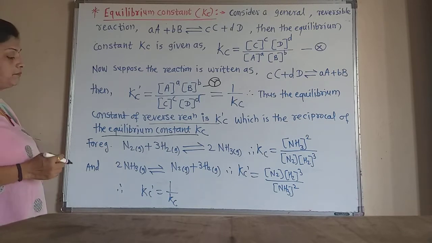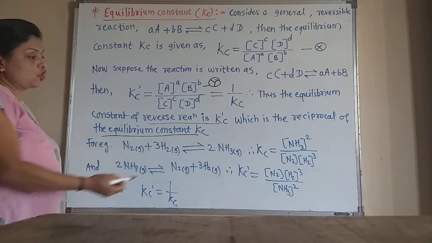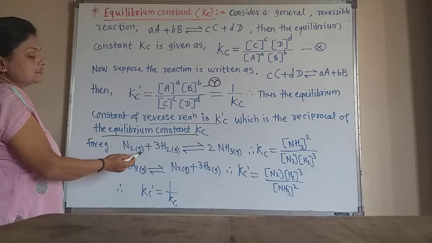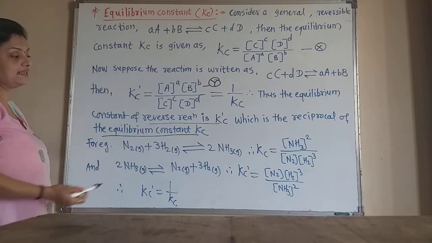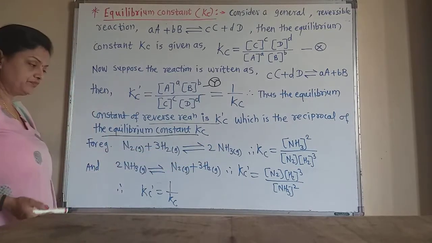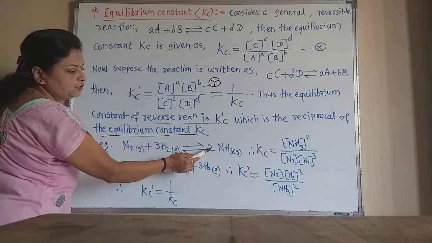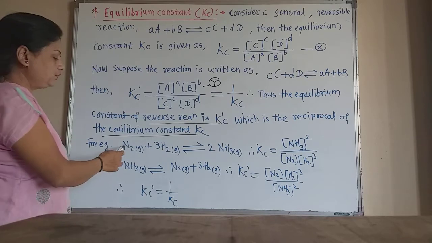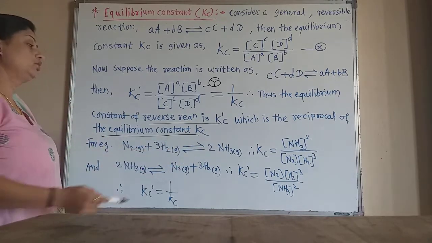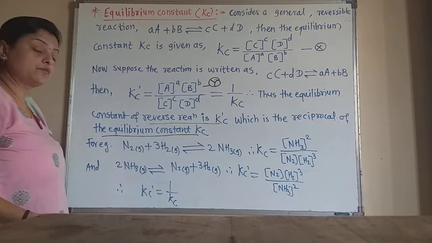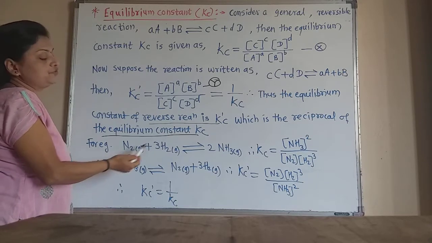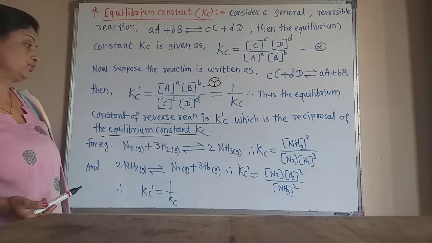Now for example, this is the reaction for the formation of ammonia gas: N2 gas plus 3 H2 gas gives 2 NH3. Now how is it balanced? There are 3 into 2, that is 6 hydrogen atoms, and 2 nitrogen atoms. Two moles of ammonia are formed from 1 mole of nitrogen and 3 moles of hydrogen.